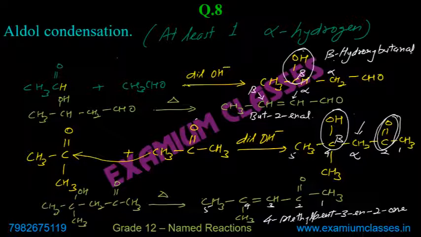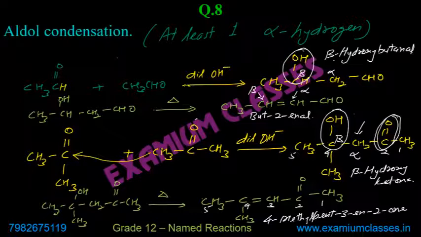4 methyl, no, hydroxy will come first. 4 hydroxy, 4 methyl pentan-2-one. But this is beta hydroxy ketone. It's a ketone where on the beta carbon you have a hydroxyl group attached.